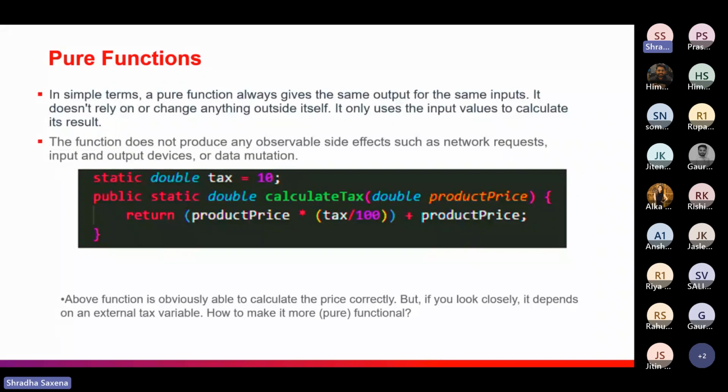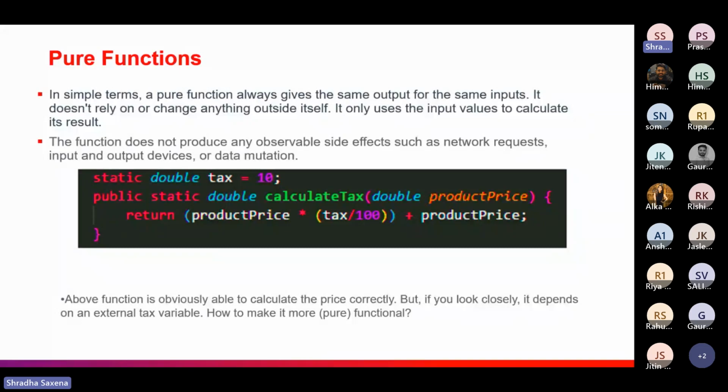So here is a quick example where we have used a variable and initialized it with 10, and we are calculating a test with all the procedures. Here in this example there is nothing wrong, we can use that, but this function is not a pure function. Why? Because, as in our previous slides, in a pure function we don't use external variables, and here we can see that the text is an external variable that we are using.